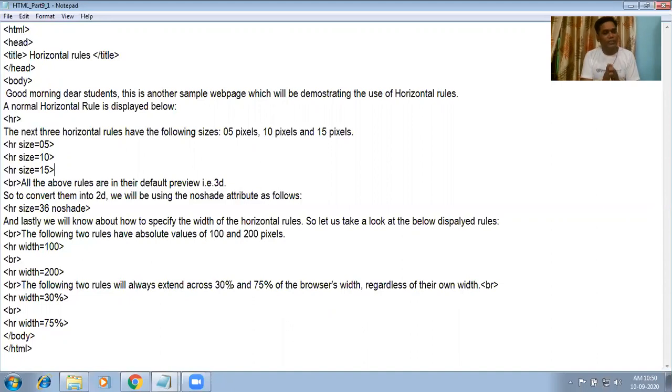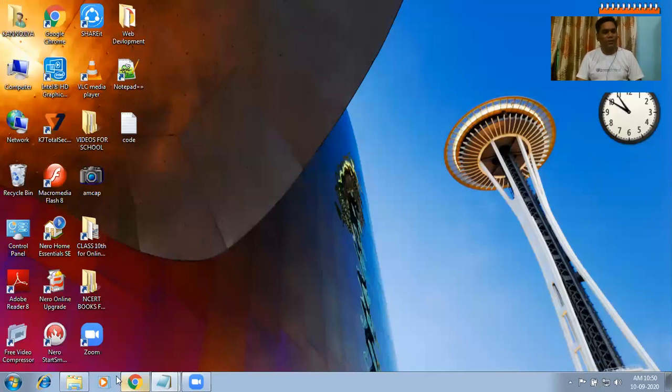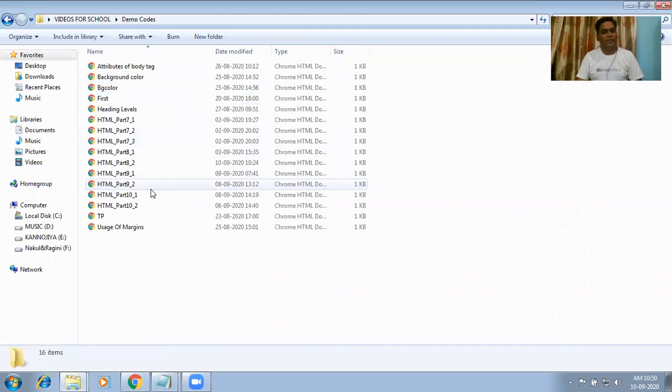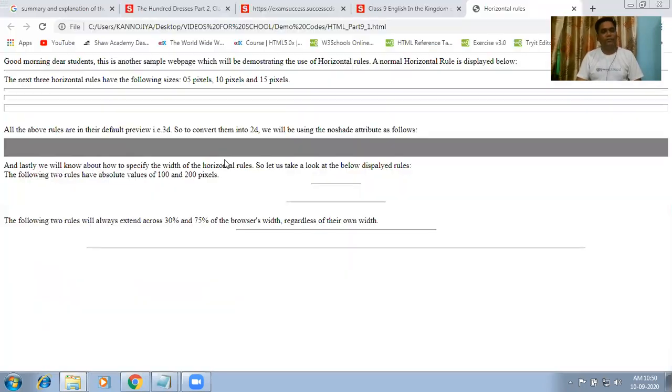If you want to change it, suppose you want to keep here 50%, or if you want to keep here 100%, that will be displayed in the web browser when we access it in a web browser. So let us see the result of it. What is the result? I have already saved it. I will show you here, and you can see.